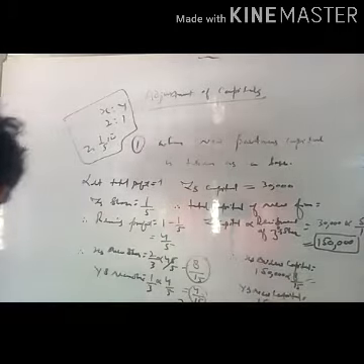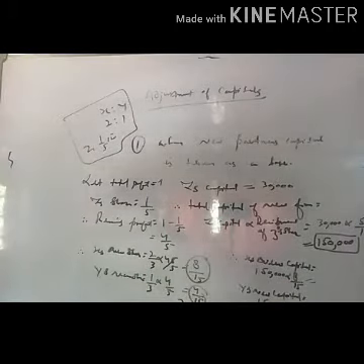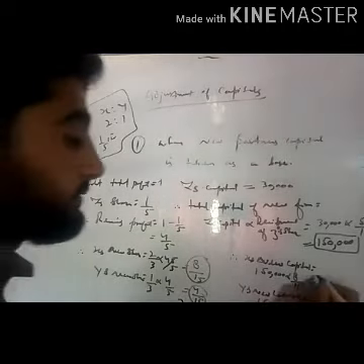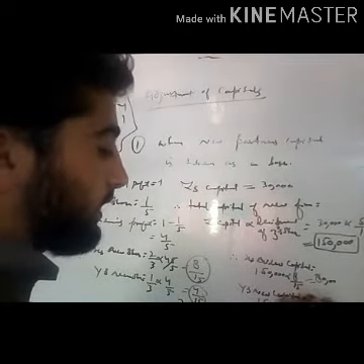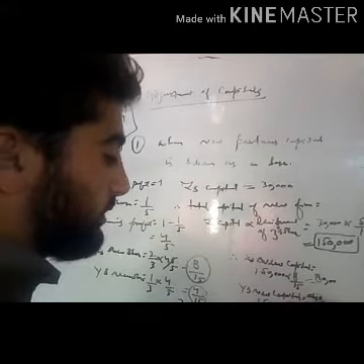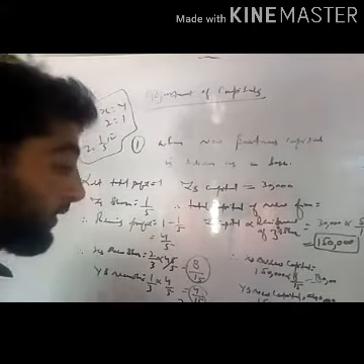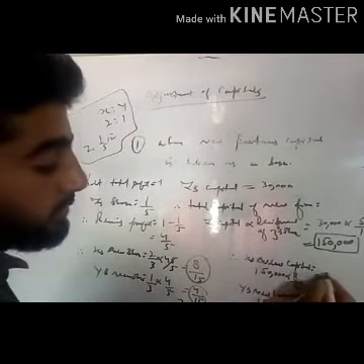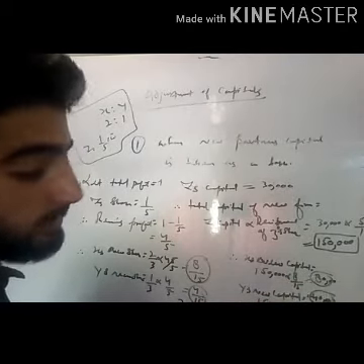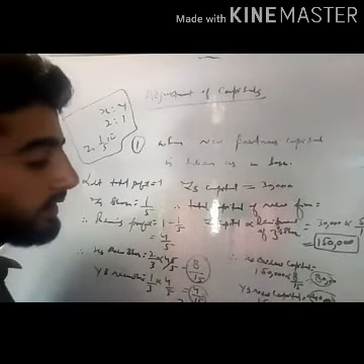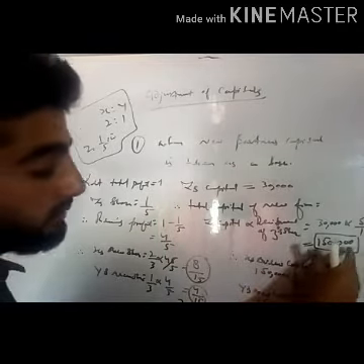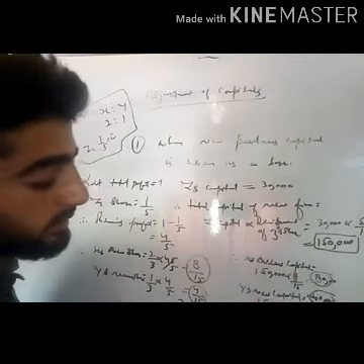So here we can say that X's capital should be 80,000 and Y's should be 40,000. X's capital has to be 80,000, Y's capital 40,000. Now we can cross check it. The total capital is 1,50,000.